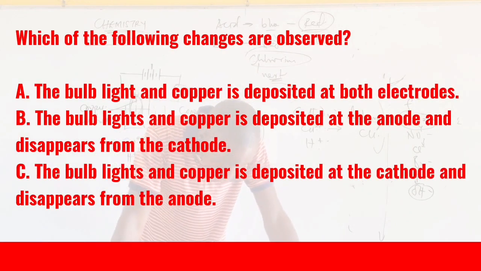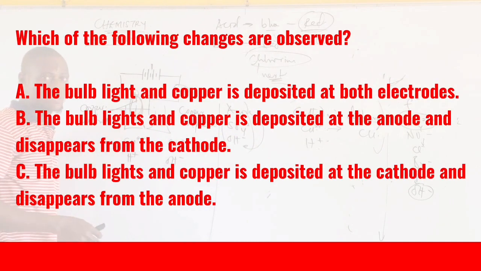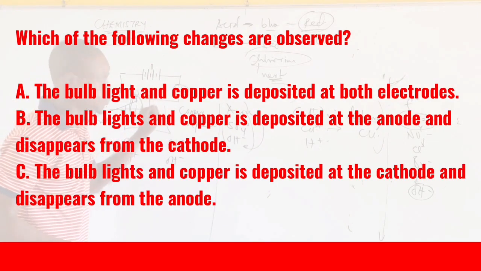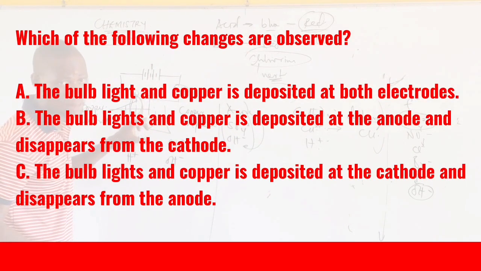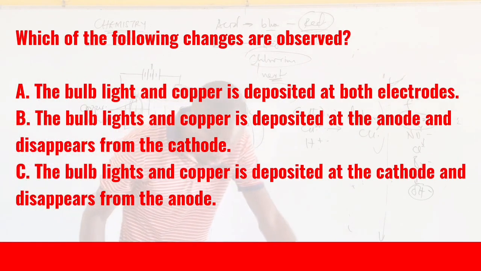Option A. Okay, before I move on, you know there is a bulb here. Are you getting what I'm saying now? Now, the bulb is going to light up. Why? Because electrolysis will take place. The bulb will light up normally. Now, let's take a look at the option. Option A.